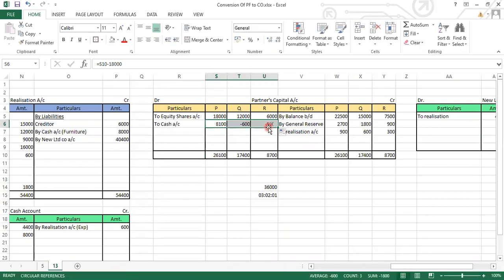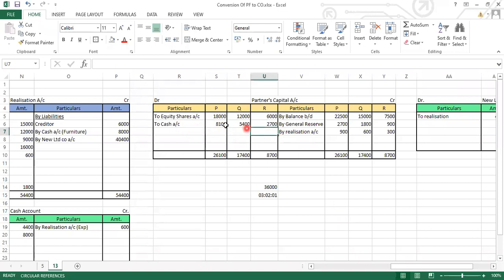Calculate the same way for Q and R. So we got 8,100, 5,400 and 2,700. Very good.